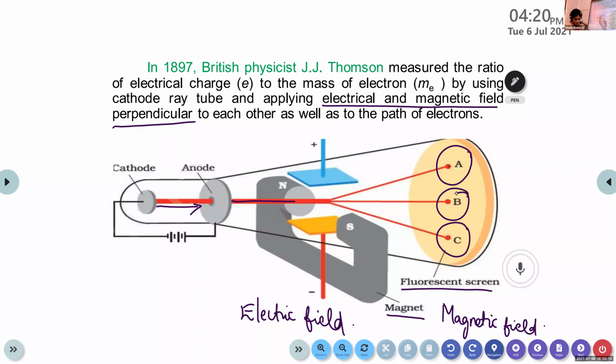It was conducted by J.J. Thomson. So when only electric field is applied, it is deviated to the path A. When only magnetic field is applied, it is deviated to the path C. And when we apply both electric field and magnetic field, mutually balancing each other, we can bring this cathode ray back to its straight line position.